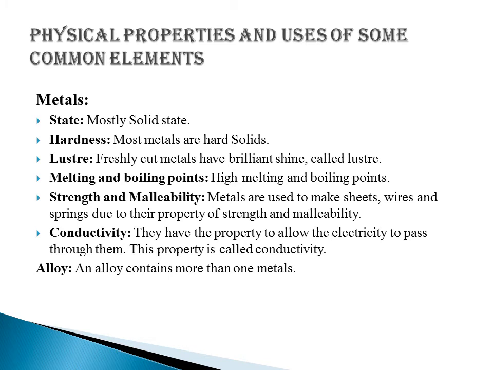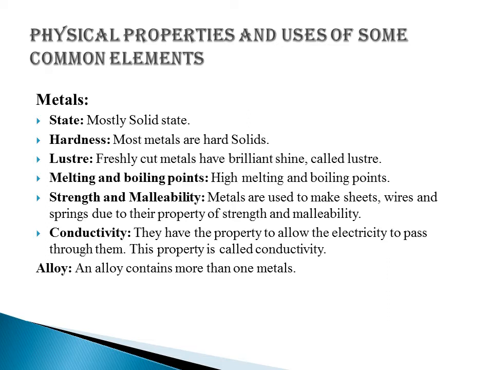Physical properties and uses of some common elements. First we will discuss the physical properties and uses of some metals. If we see the state of metals, mostly metals are solids. However, mercury is found in liquid state. So this is an exception. Mercury is filled in thermometers to measure temperature.